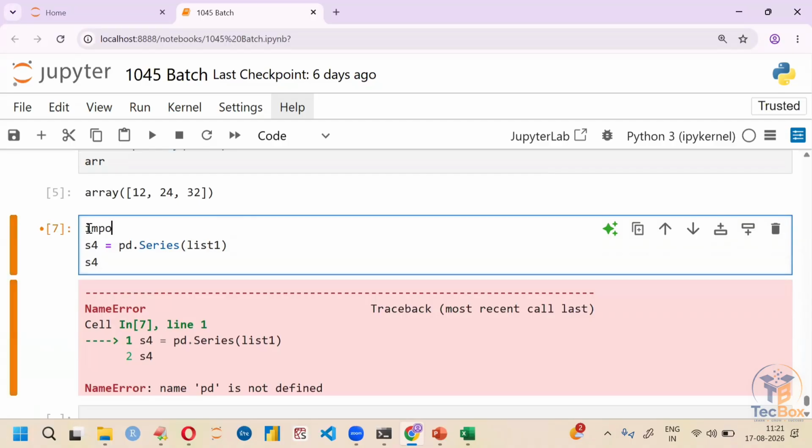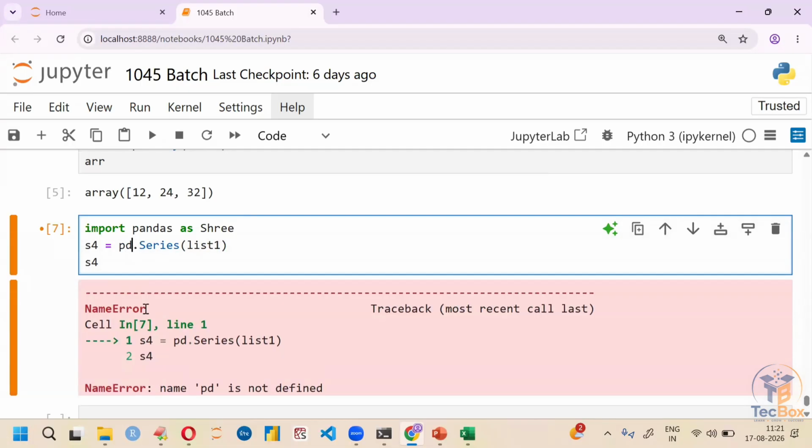So import pandas as pd. And if you ask me whether we need to import pandas with the alias name of pd only, no, it is not mandatory. You can import with any alias name. Okay, so for example, I want to import with Shri. Run it. Pandas as Shri.